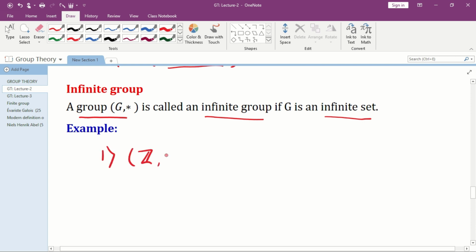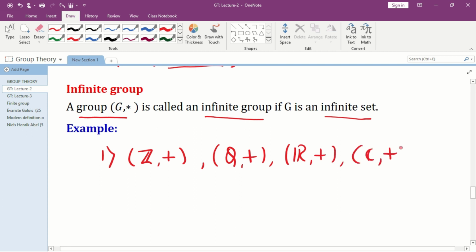Examples for infinite groups are Z plus, Q plus, R plus, C plus. You can observe these sets are infinite and also they become group. Therefore, we can give these as examples for infinite group. Similarly, you can write Q star dot, R star dot, C star dot, etc.